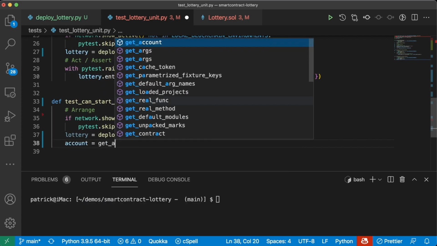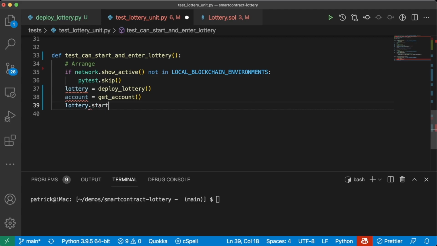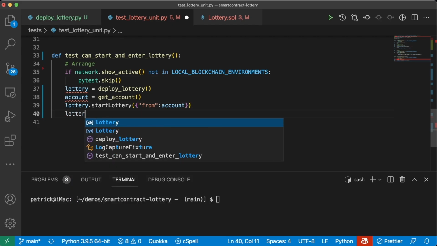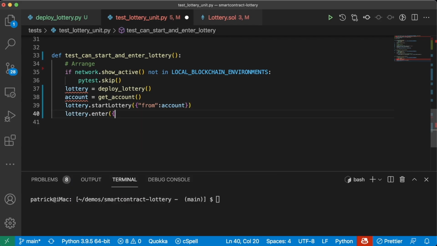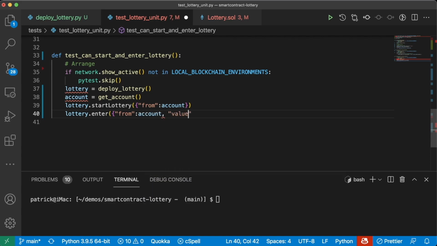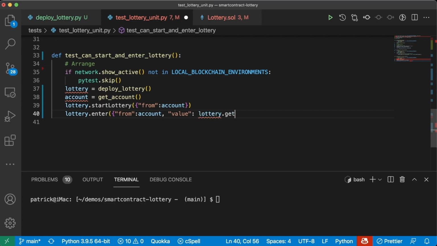Account equals get account. We'll start the lottery. Lottery.start lottery, we'll do from account. We'll do lottery.enter from account. Say value is lottery.get entrance fee.